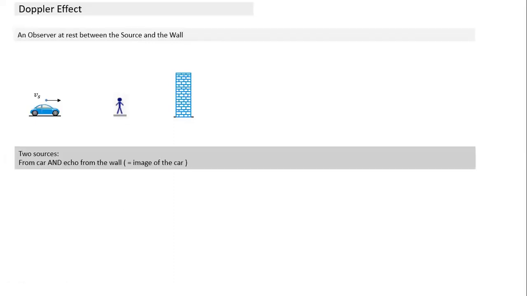Two sources: from the car and the echo from the wall, and we can use the image of the car also. That's what we have done. Will there be beats? We have figured out no beats. It's not beating. We could have taken this image kind of thing. Now the question is, we have one more observer. Who is this person now? One person is standing in the front. There's one person standing behind the car here. This is another observer here.